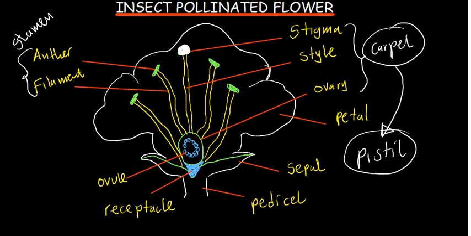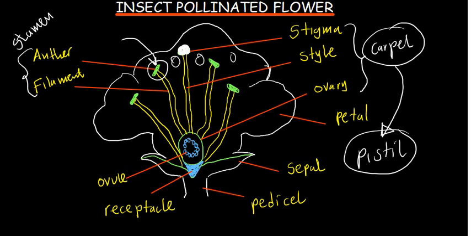So this is the structure of an insect pollinated flower. Mostly an insect pollinated flower is going to have a large, brightly colored flower. So it's going to be bright and large. As you can see, the petals here are very big. No, I'm not pointing to the anther, I'm pointing to this part.